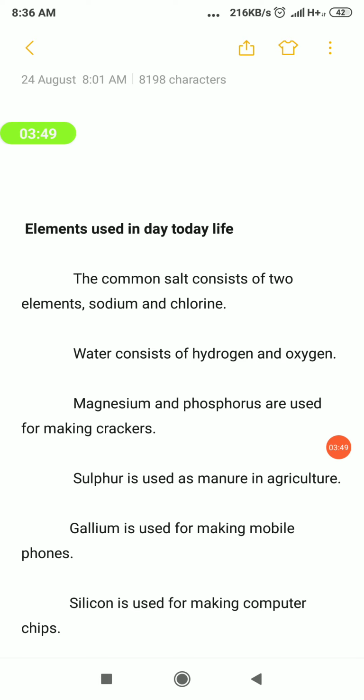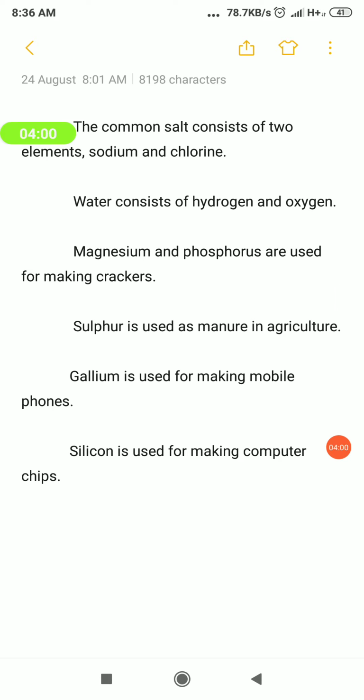Magnesium and phosphorus are used for making crackers. Crackers, you know. For making crackers, what elements are used? Magnesium and phosphorus elements. And then sulfur is used as a manure in agriculture. In agricultural areas, what is used as a manure? Sulfur. And then gallium is used for making mobile phones and also silicon is used for making computer chips. So these are the uses of elements in our day-to-day life.